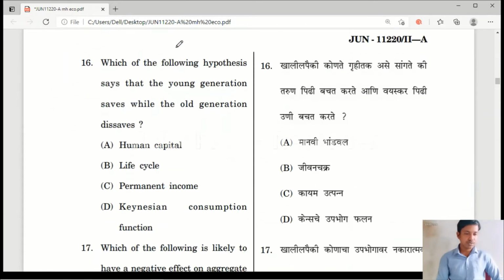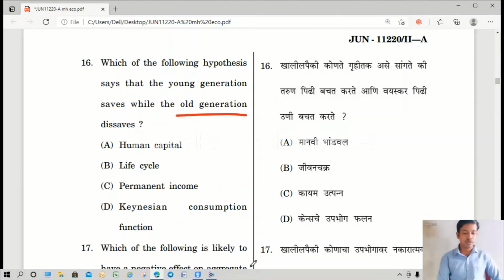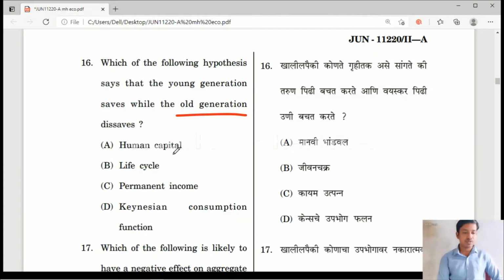Question number 16. Which of the following hypotheses says that the young generation saves while the old generation dissaves? This theory is telling that young people save more income, and the old generation does not save. Option A, human capital. Option B, life cycle. Option C, permanent income. Option D, Keynesian consumption function.